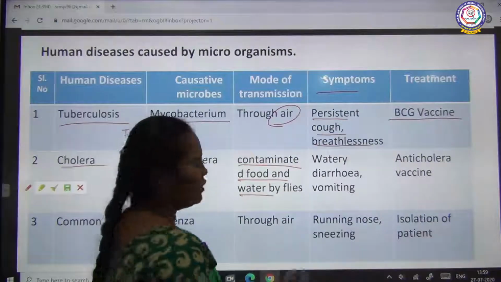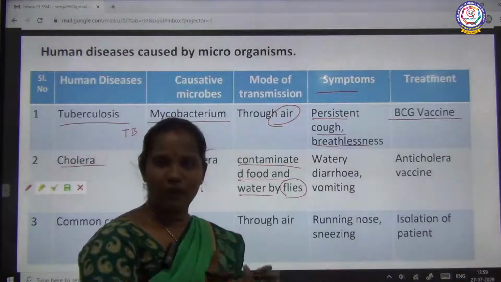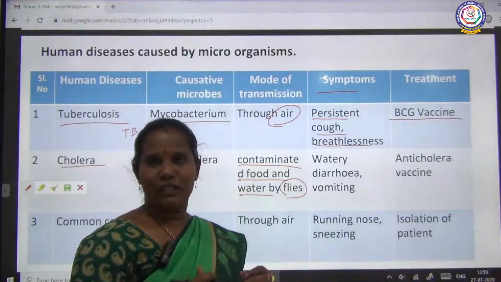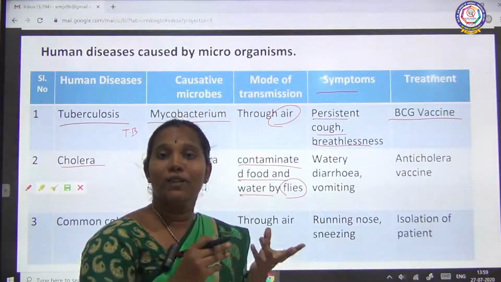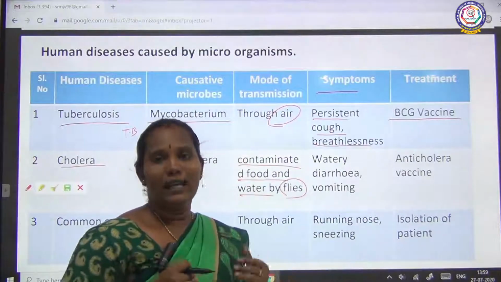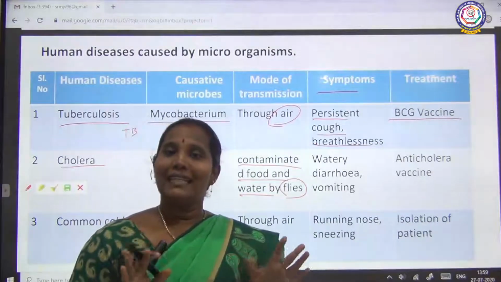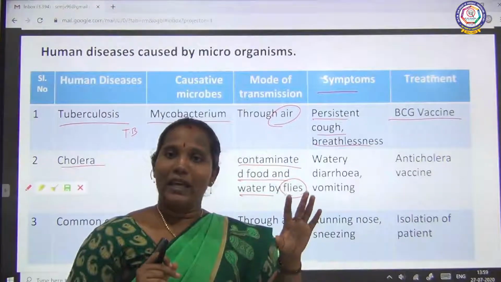Flies means, we know that house flies. Many house flies are there. We know mosquitoes; these flies are carriers of microbial diseases. How do they carry it? We know that flies can sit everywhere, anywhere.